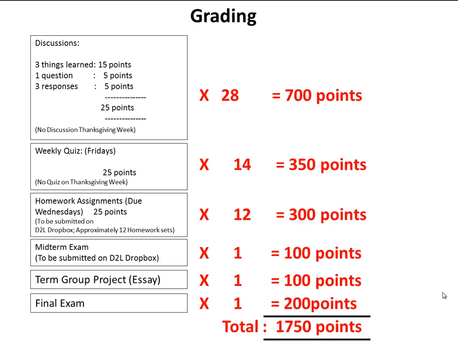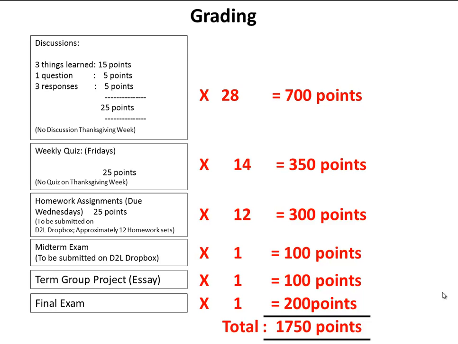And remember, you will be having 2 discussions every week. And there will be no discussion on Thanksgiving week, and of course no discussion on the final exam week. So that leaves us with 14 weeks and 2 discussions every week. So that's 28 discussions, and that will count for a total of 700 points. And then you will be having weekly quizzes on Fridays, and there will be 14 such quizzes, and that makes it 350 points. Again, there will be no quiz on the Thanksgiving week.